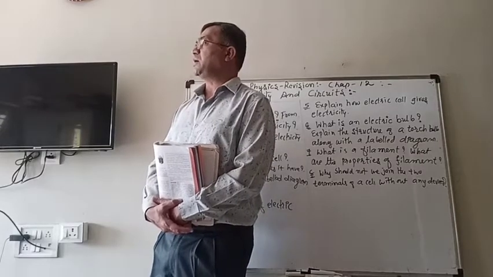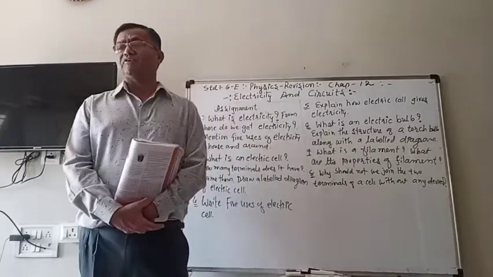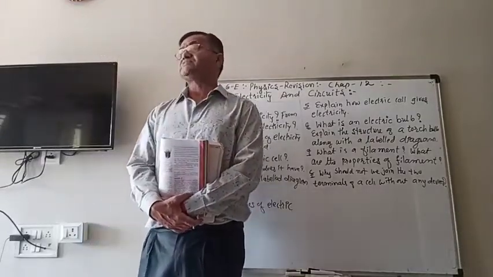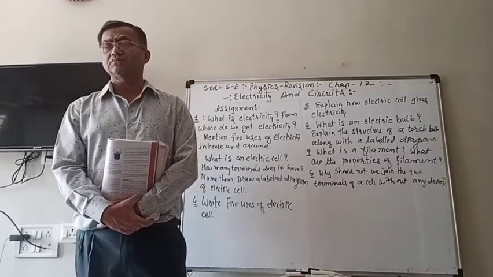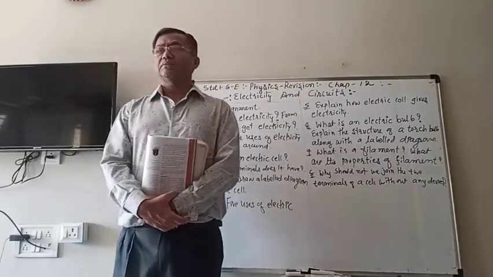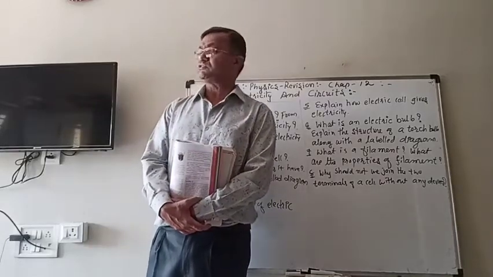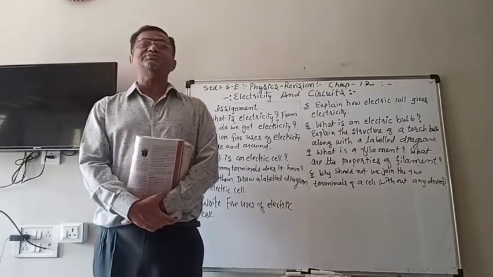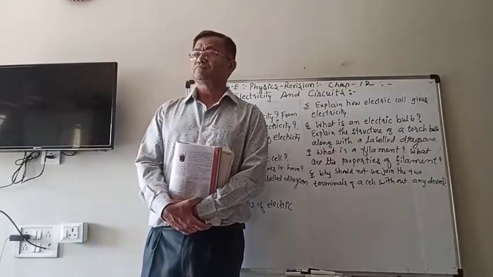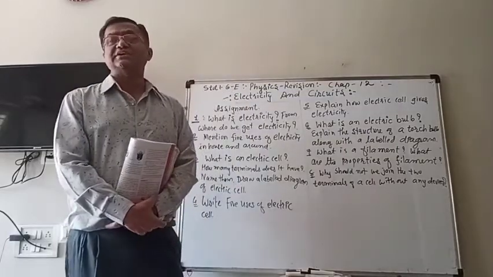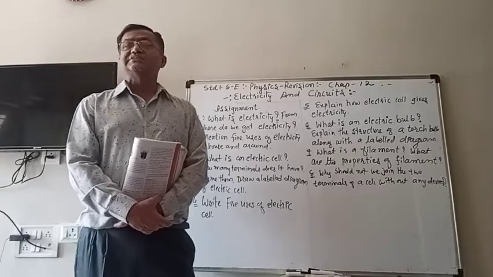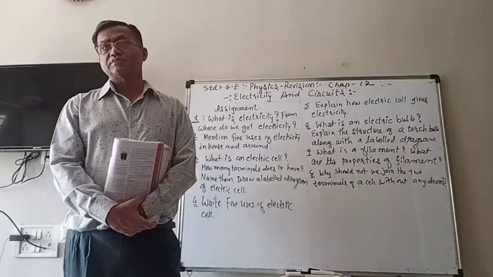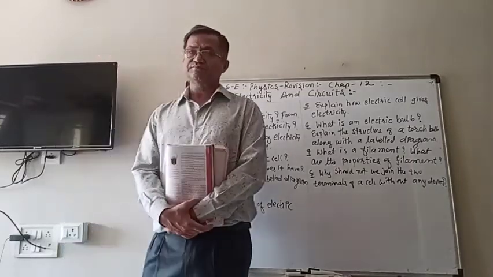And we saw that the wires are on the pole, and from the pole it comes towards your house to your meter, and from the meter it enters our houses. So the electricity is produced at the power stations. Power stations are also of different types, like thermal power station, hydro power station, nuclear power station, etc.